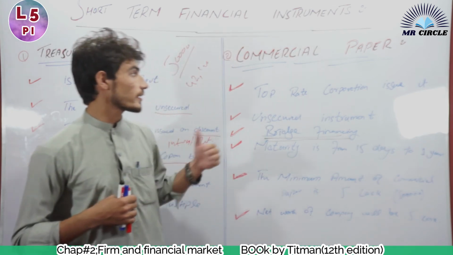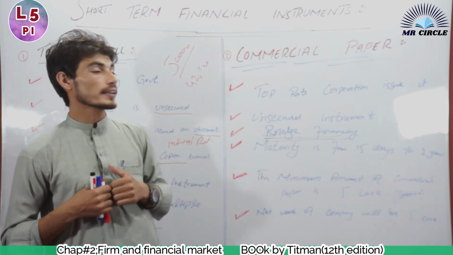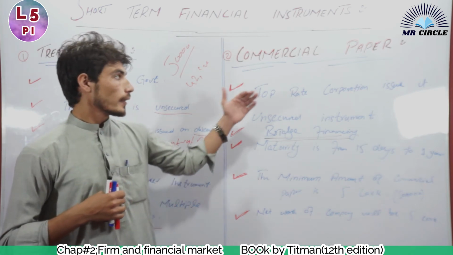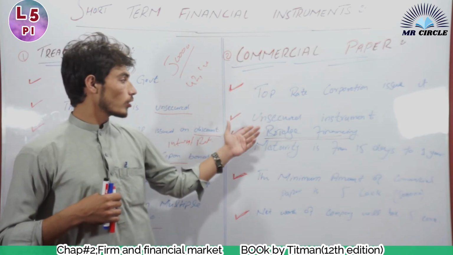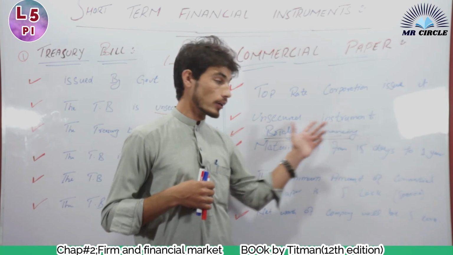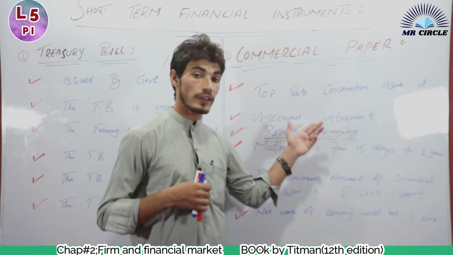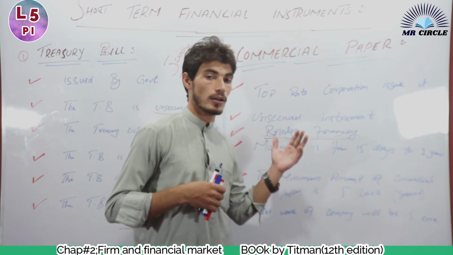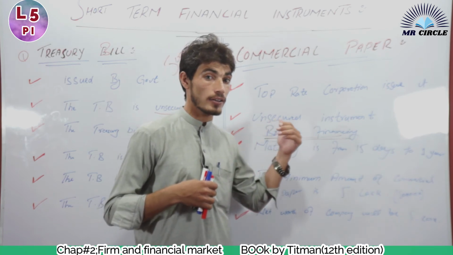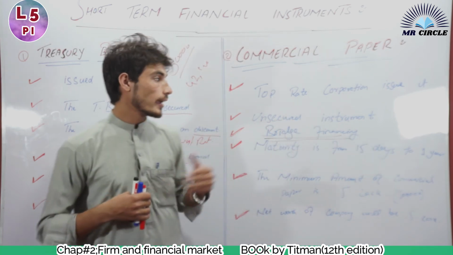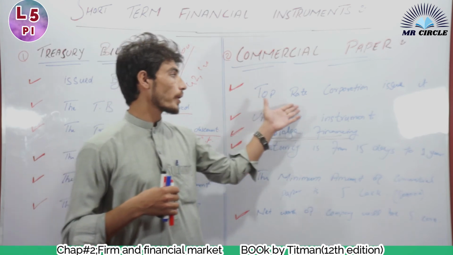Now come to the risk in commercial paper. What is the risk in a commercial paper? Since it is an unsecured instrument, you might think it is highly risky, but it is not that highly risky, because it is issued by top rate corporations.